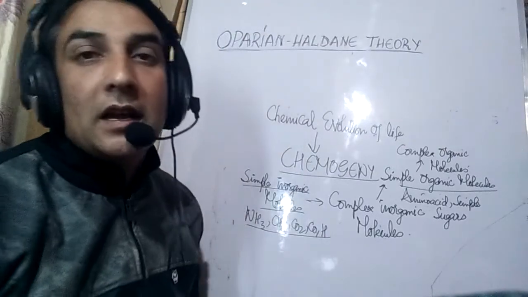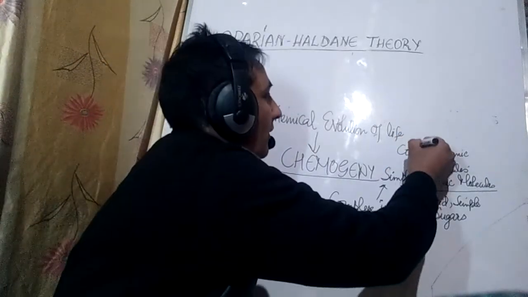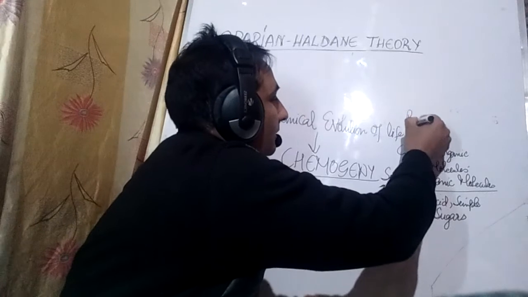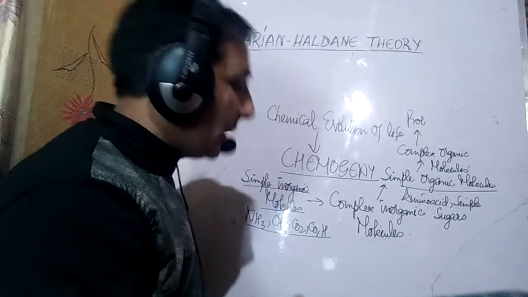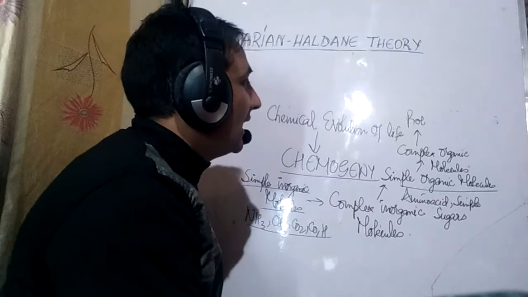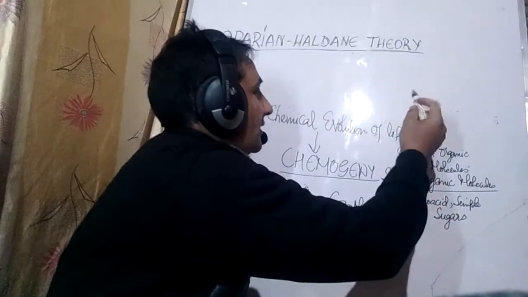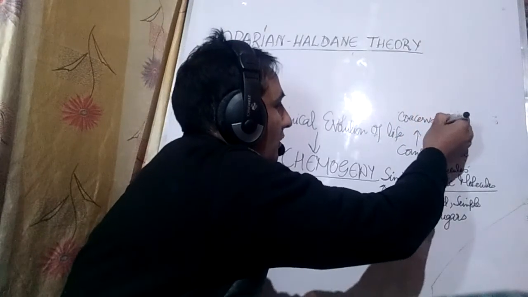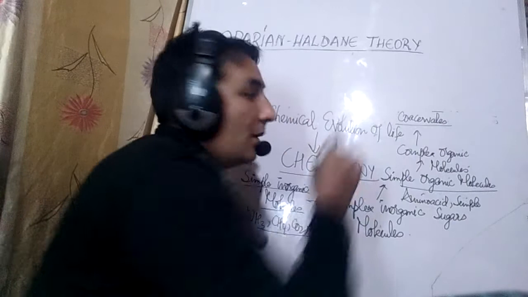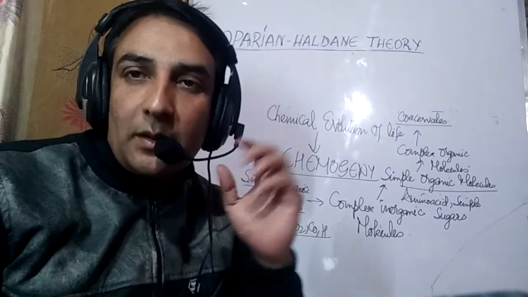And from these complex organic molecules, the first protocells were formed. Or we say from these complex organic molecules, before protocells, some structures were formed which we call coacervates. These coacervates are sometimes also called the first metabolic capsules of life, as they showed some of the properties of living organisms.